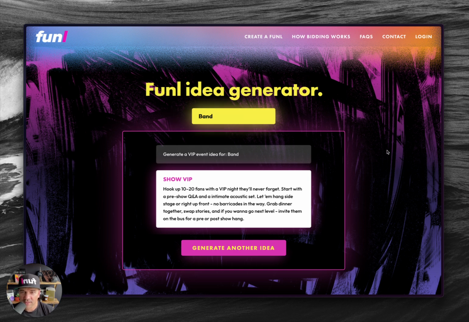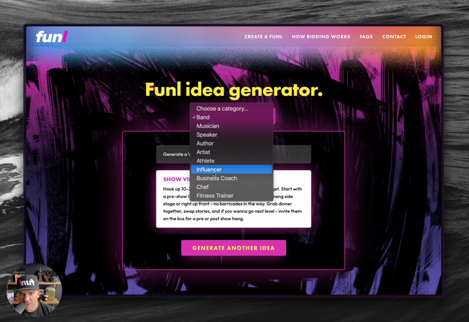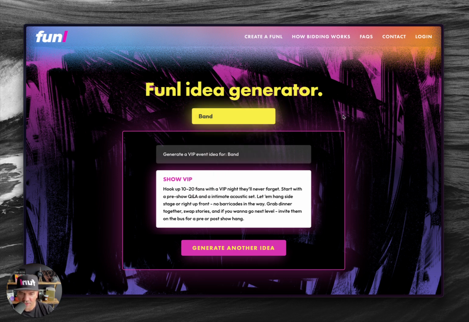So one of the tech startups I'm currently working on is called Funnel, and it's a live event ticketing auction platform that enables creators, whether they're a band, musician, whatever they are, to put on small, intimate events. What the site does is it allows fans to bid on tickets, and if the bidding for the group of tickets goes beyond the creator's hidden reserve, the event is on, people are charged, and the creator knows, oh, cool, I've got a budget to do this. If it doesn't hit the reserve, then nobody's charged. So that's kind of the idea.